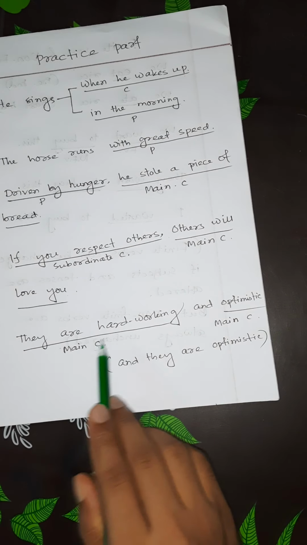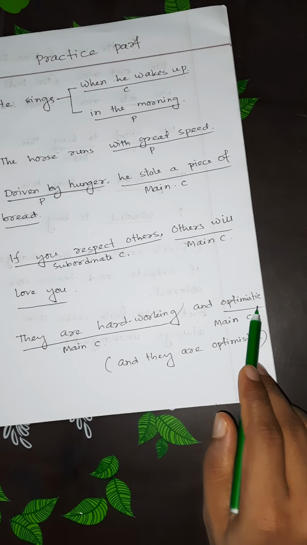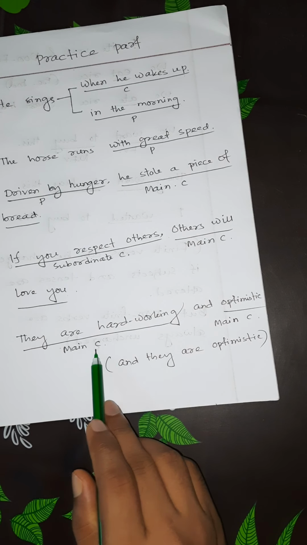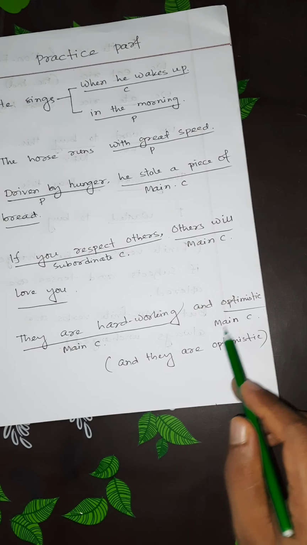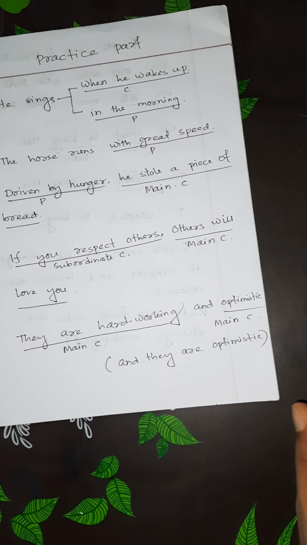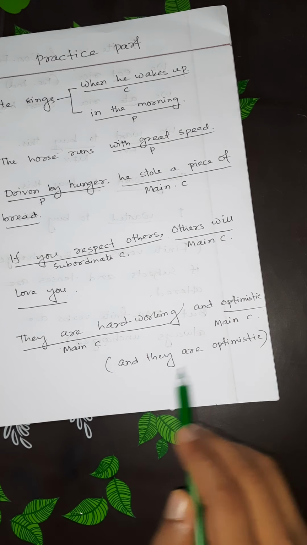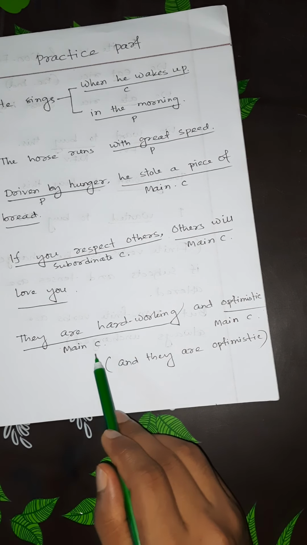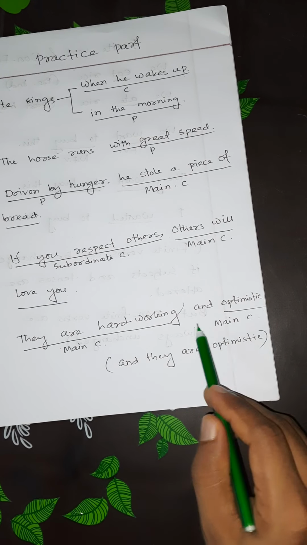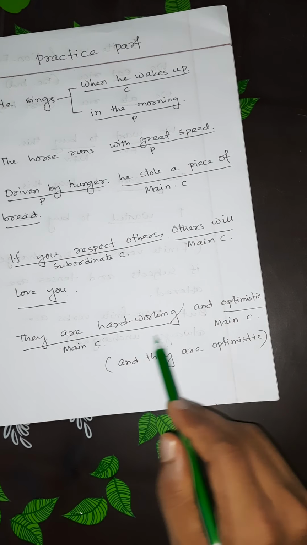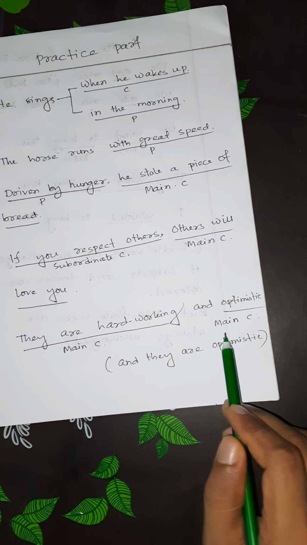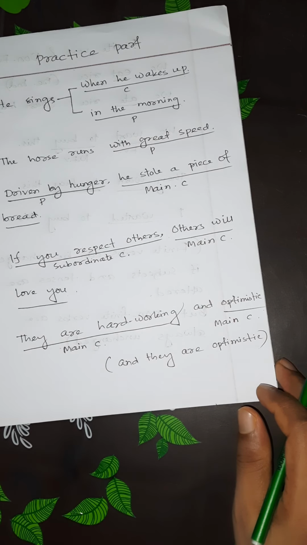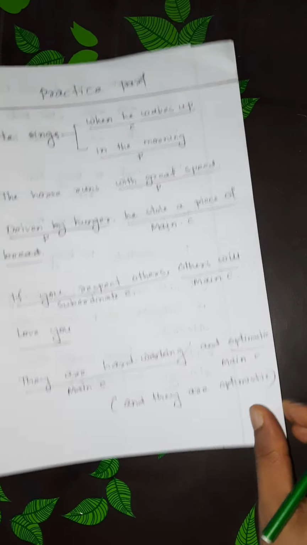One more example: they are hardworking and optimistic. Look, they are hardworking, this is a main clause, and optimistic, this is also another main clause. Here some parts have been omitted, like and they are optimistic, and this is a main clause with a coordinating conjunction. So we can say this is a compound sentence, and that is the later version which will come next.